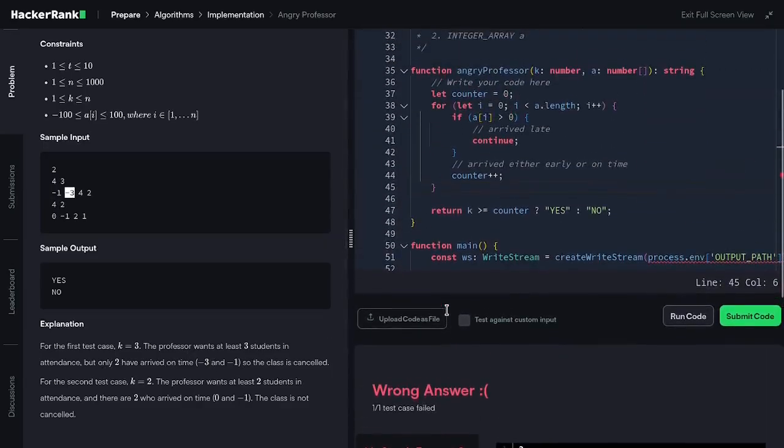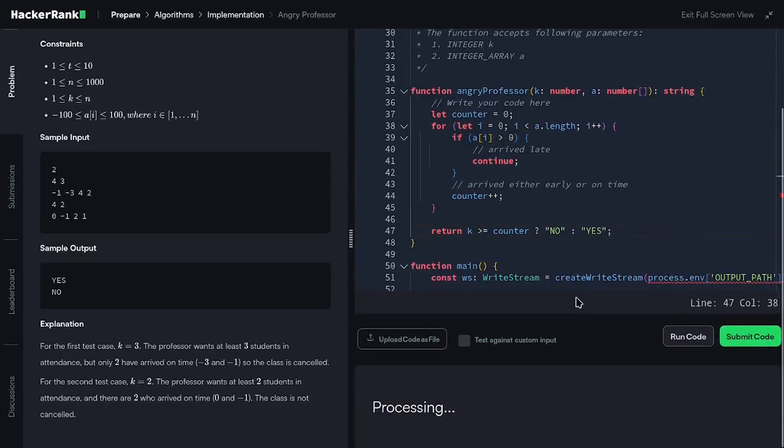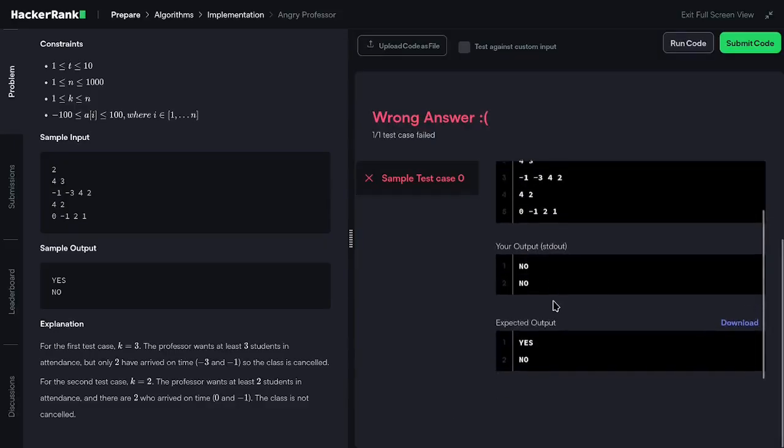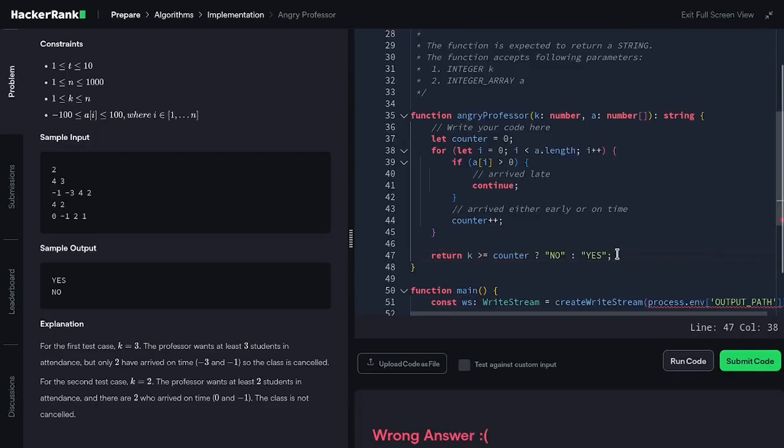Oh, how about we swap the place of no and yes? Okay, so let's run the code again to see if it works. Arrive on time, also arrive early, but okay, so we're not using the ternary operator. How about we use the if else?